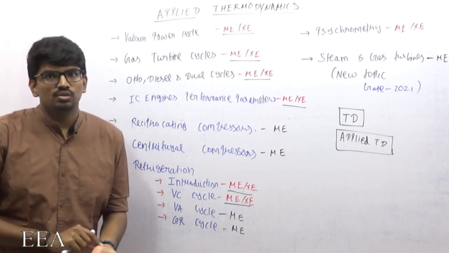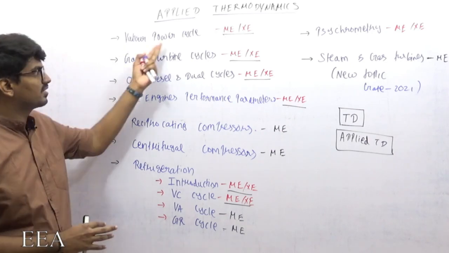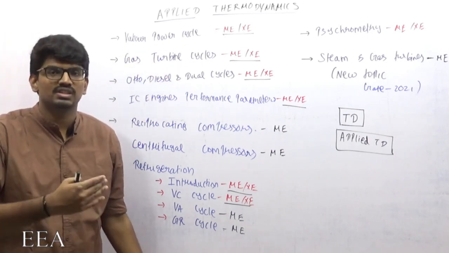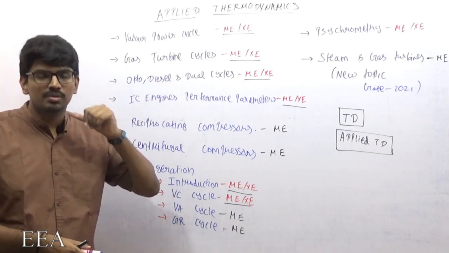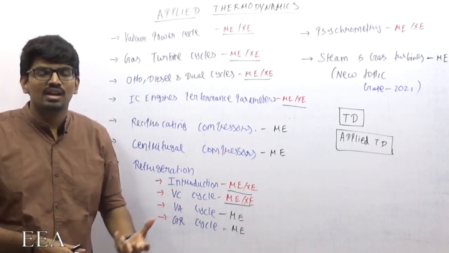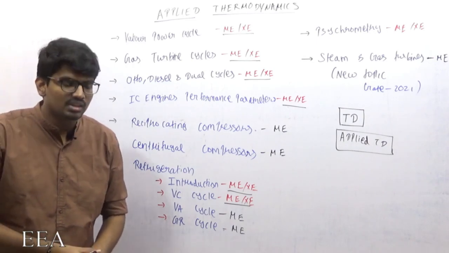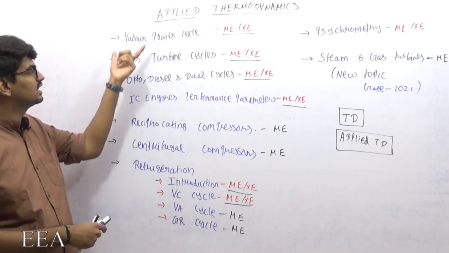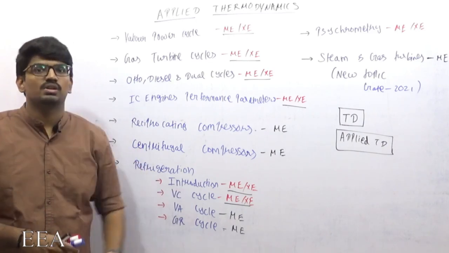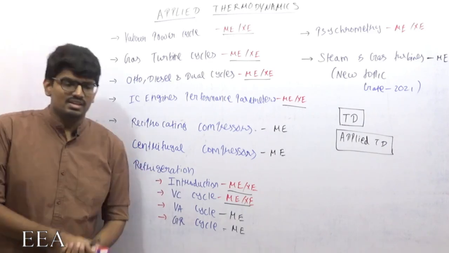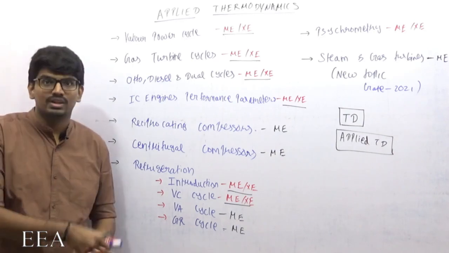Now we will go for vapor power cycle. Before going into the cycles, I will give you some idea about the working fluid, what the significance of vapor as a working fluid is and why we need to use vapor, then specific steam consumption and work ratio.